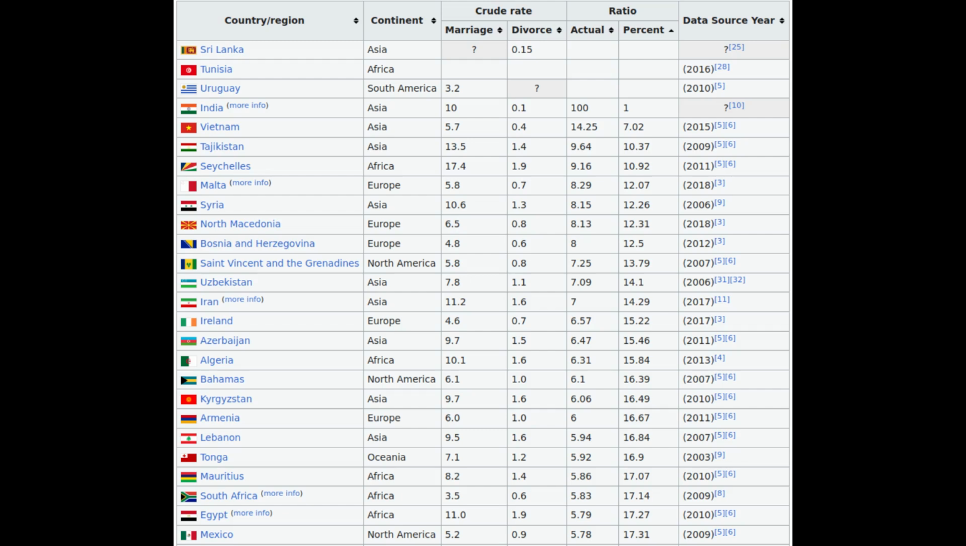There is no data for Tunisia and Uruguay, but we know that Uruguay is the most liberal country in South America. I will start with a country that is not on this list because divorces do not exist there under applicable law. This is the Philippines. India in this table is the country with the strongest marriages in the world.